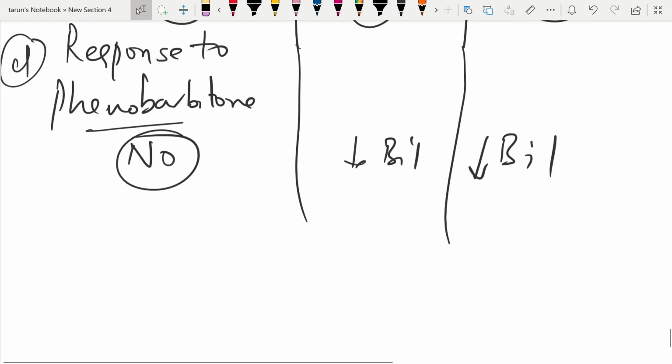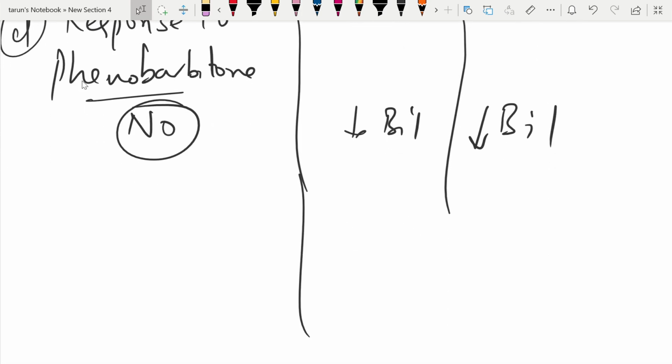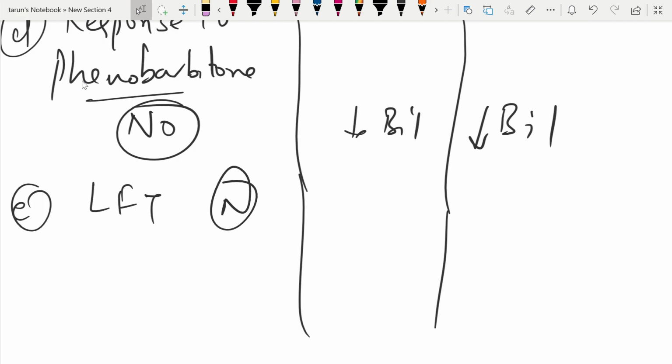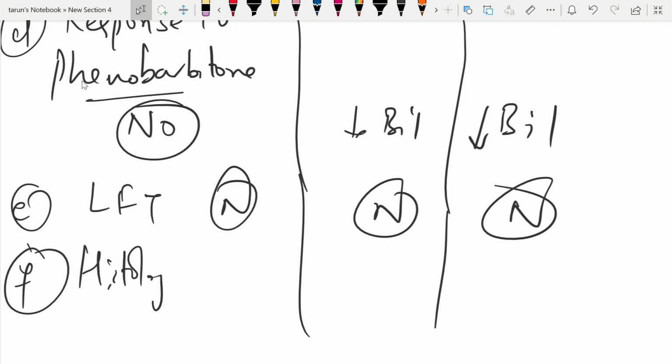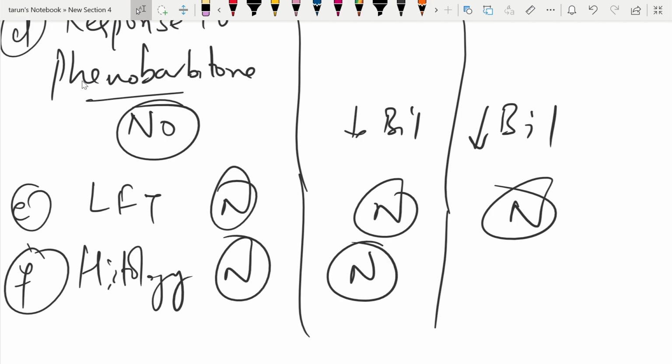Then more differences we will see. The LFT will be normal in type 1, in type 2 and Gilbert also. All 3 LFTs will be normal. Then we'll see the histology on liver biopsy. It is normal in type 1, it is also normal in type 2, but in Gilbert syndrome we see lipofuscin deposition.